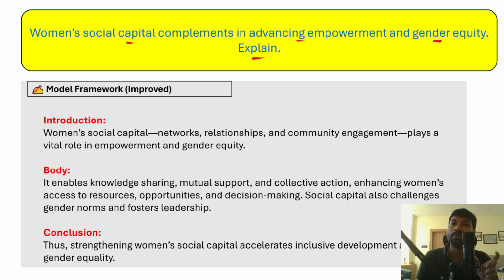So this is a very important theme and the introduction of this question. Firstly, you need to talk about social capital. What exactly is social capital? And then in the body part of the answer, how social capital complements the empowerment of women.